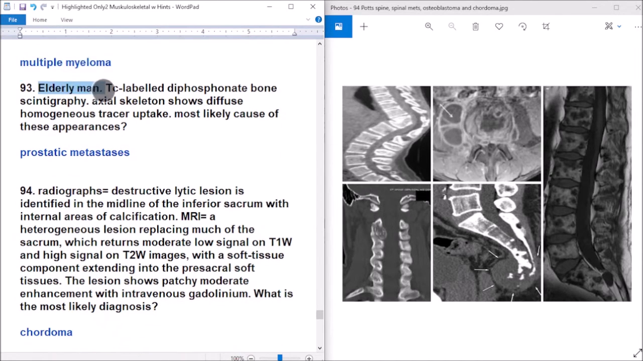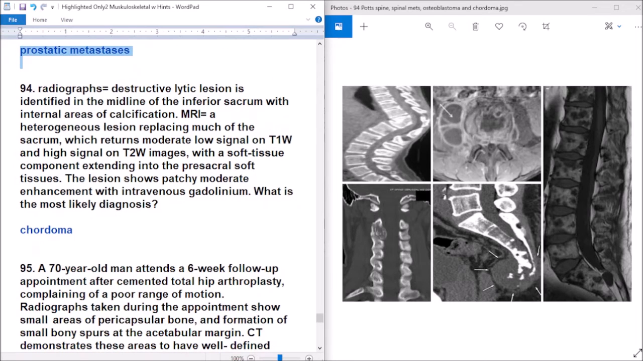Question 93. Elderly man, Tc-99m labeled diphosphonate bone scintigraphy, axial skeleton shows diffuse homogeneous increased uptake. Most typical of which of these appearances? Metastasis. In an elderly male, when there is Tc-99m increased uptake in the axial skeleton, diffuse homogeneous uptake most likely causes the appearance of metastasis.